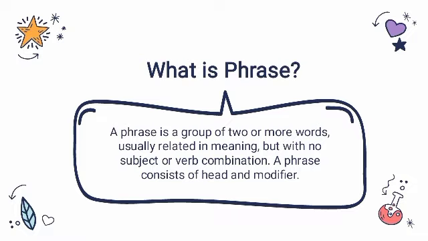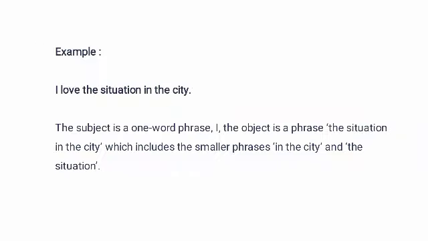Let's take a look at the example. I love the situation in the city. The subject is a one-word phrase, I. The object is a phrase, the situation in the city, which includes the smaller phrases in the city and the situation.